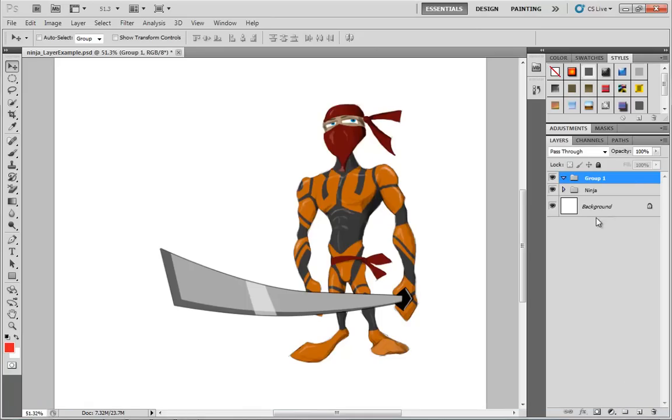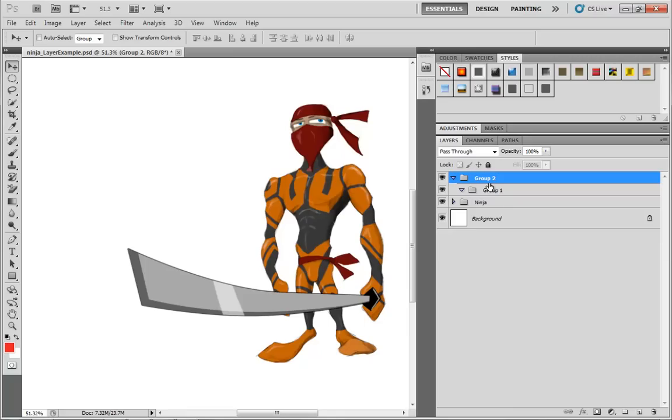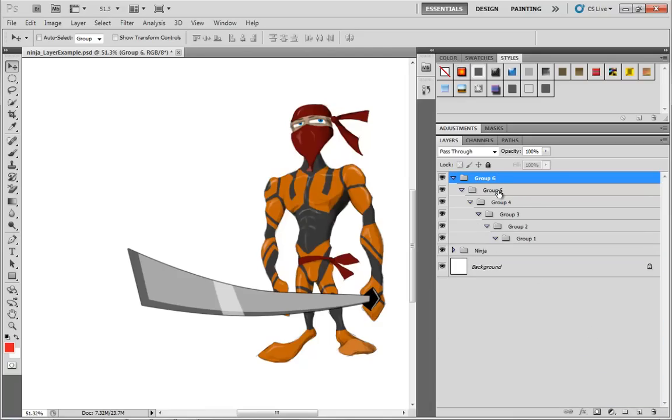If I was to create a brand new group, notice it's called Group 1 by default, and then we can drag that into a group. So you'll notice we now have a nested group. We have Group 2 with Group 1 underneath. We'll grab Group 2 and put that into a group, Group 3, and you see I'm just making this hierarchy. There's no real reason you want to do this. I'm just doing it to demonstrate something.